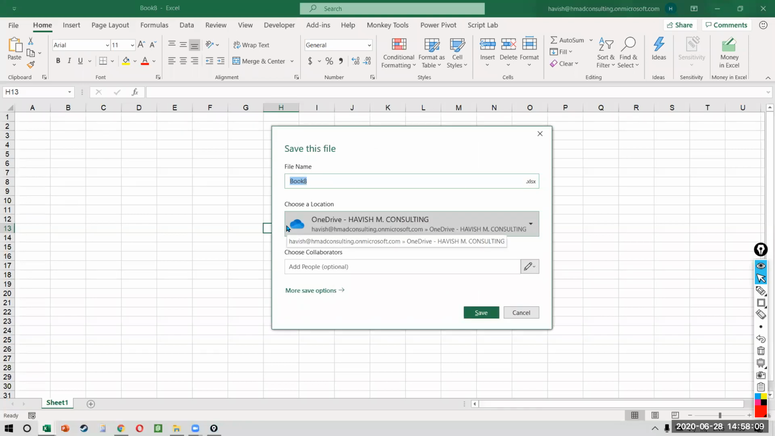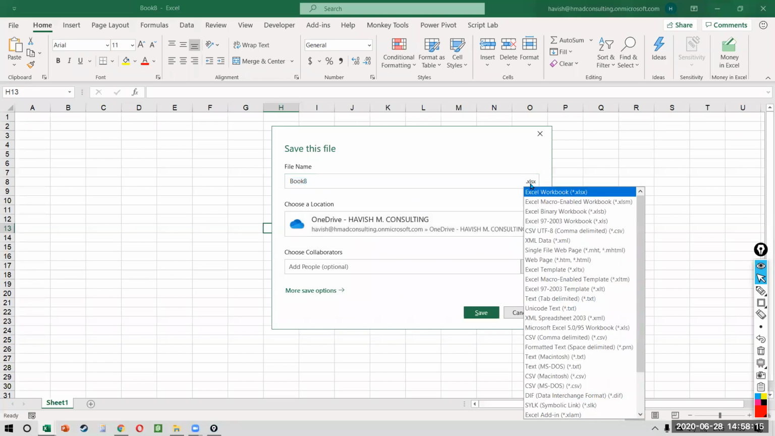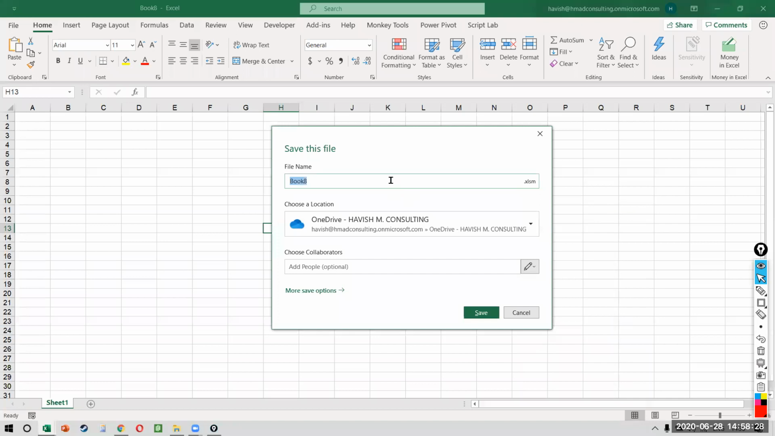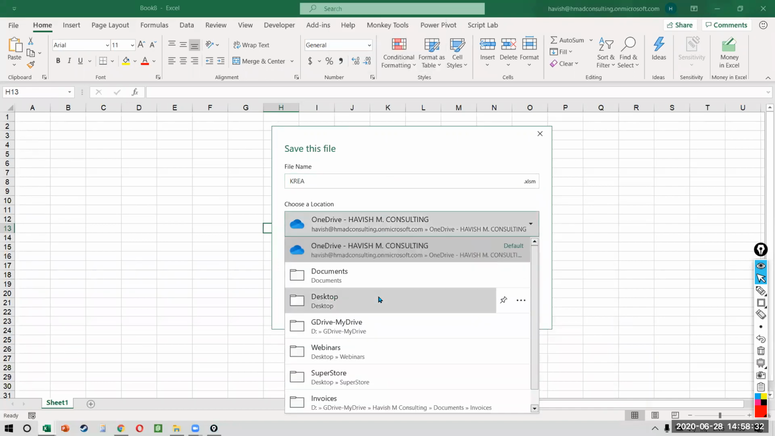So a VBA file cannot be saved as a normal Excel file. You will have to change the extension not to XLSX but to XLSM, which means that it's a macro-enabled workbook. All right. So I'm going to save it. I'll just call this Kriya, and I'll save it on my desktop.